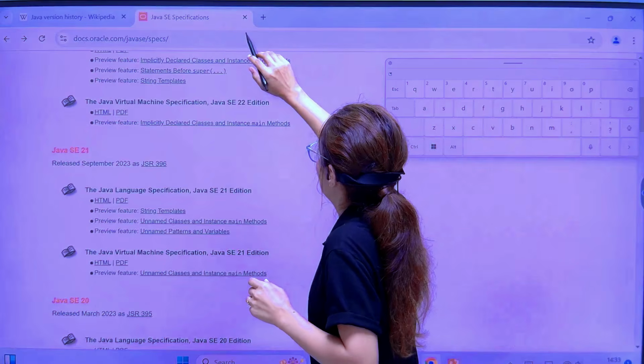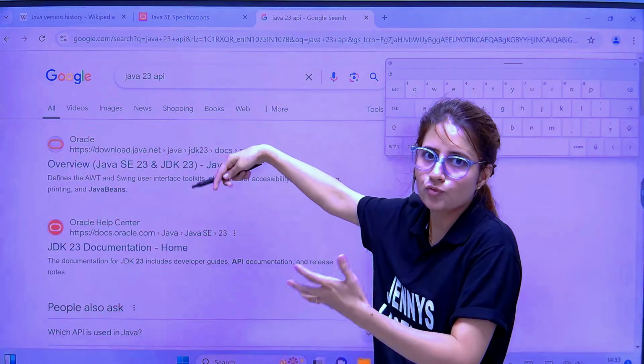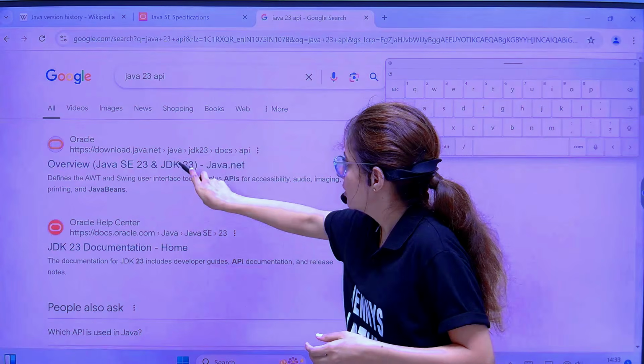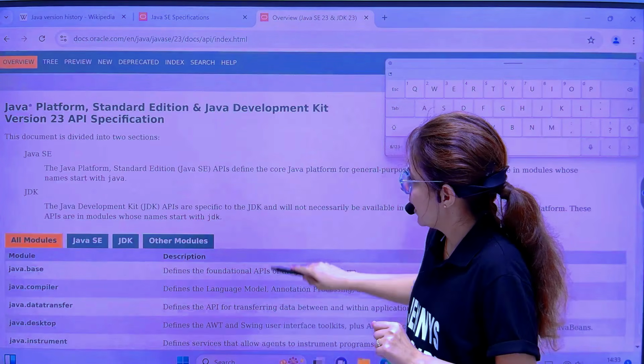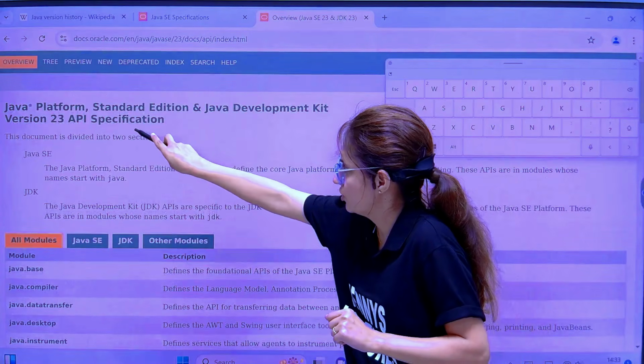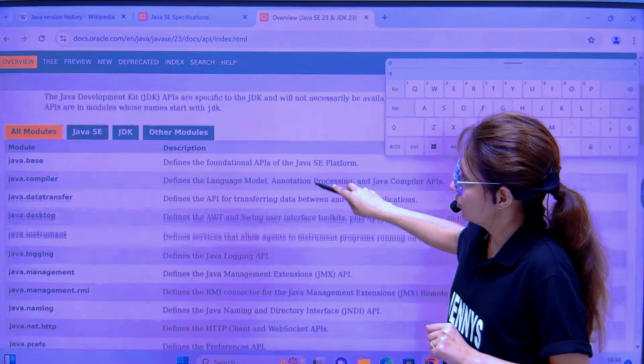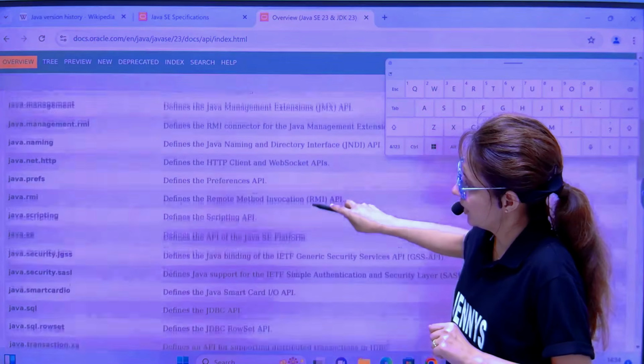So let me just open one more. If you search Java 23 API, I'm searching for Java 23, but you can search for any version. Let's click on the first result, which is from Oracle only, and there is the API specification for version 23. So you can check this out also. Module descriptions and all. These are all the APIs.